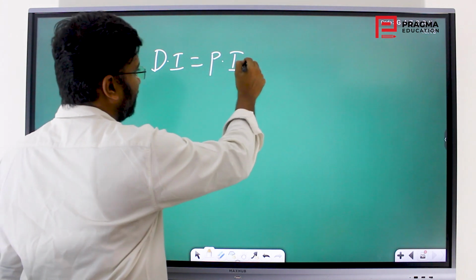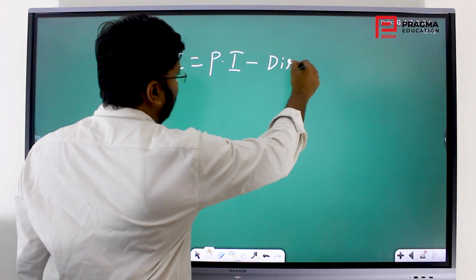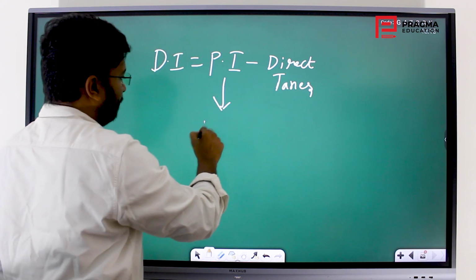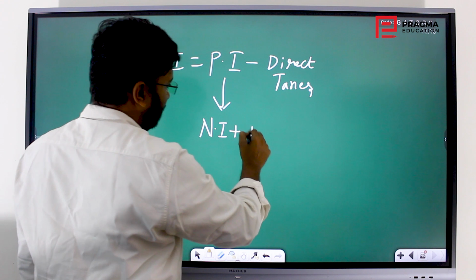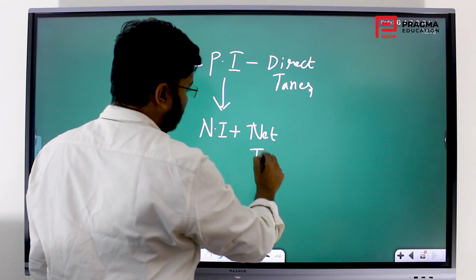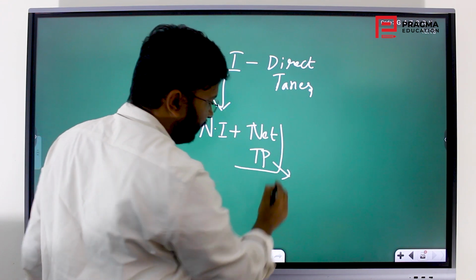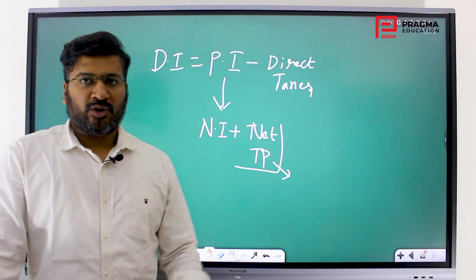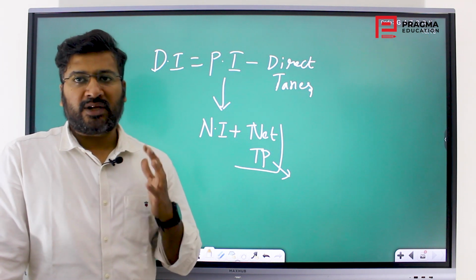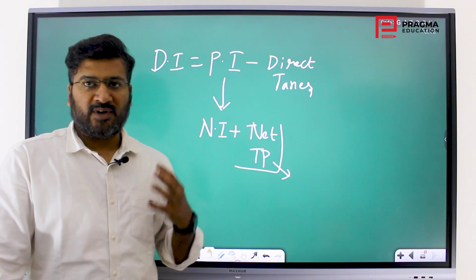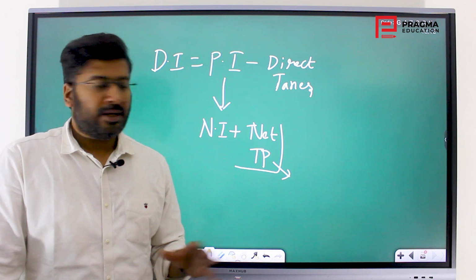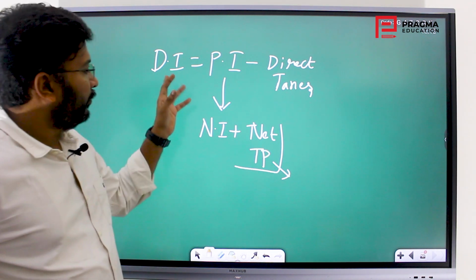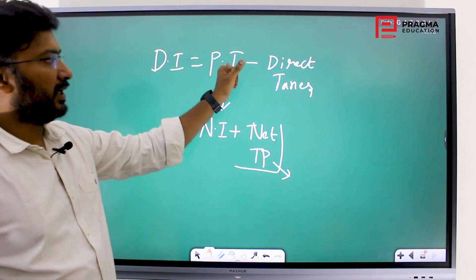Disposable income means personal income minus direct taxes. So what is personal income? Personal income means national income plus net transfer payments. Transfer payments are the payments made by the government one way, without creating any value, for example old age pension. It is the support or welfare measures that government needs to take. So all those transfer payments are added to national income, that gives personal income.